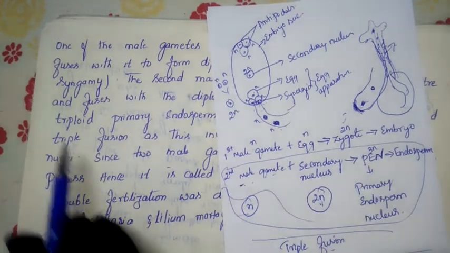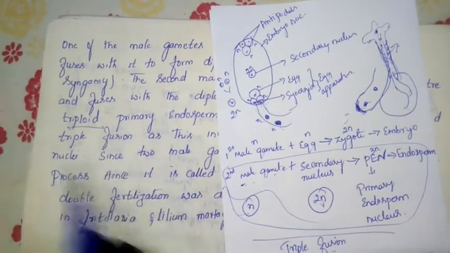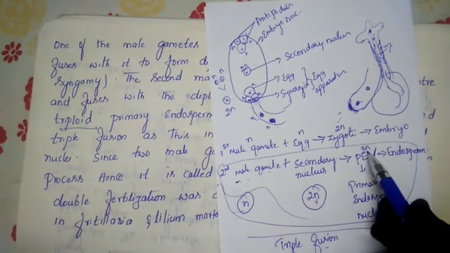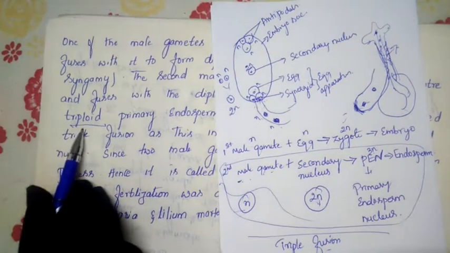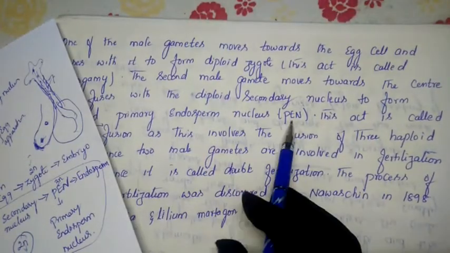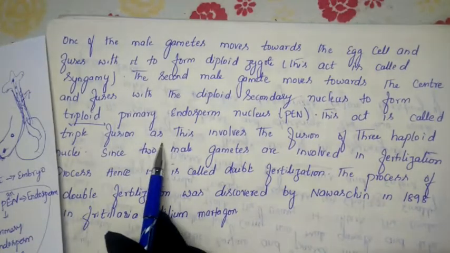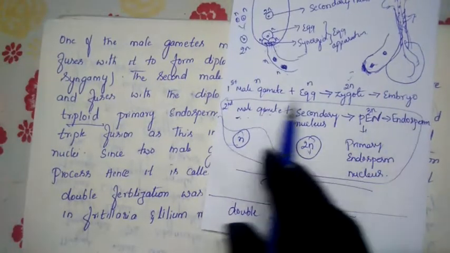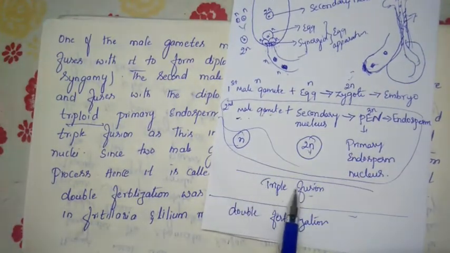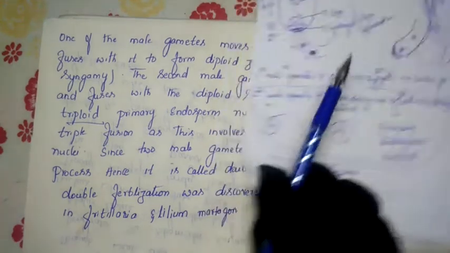It forms a triploid primary endosperm nucleus, the PEN. Why triploid? Because 3N is present. This act is called triple fusion.